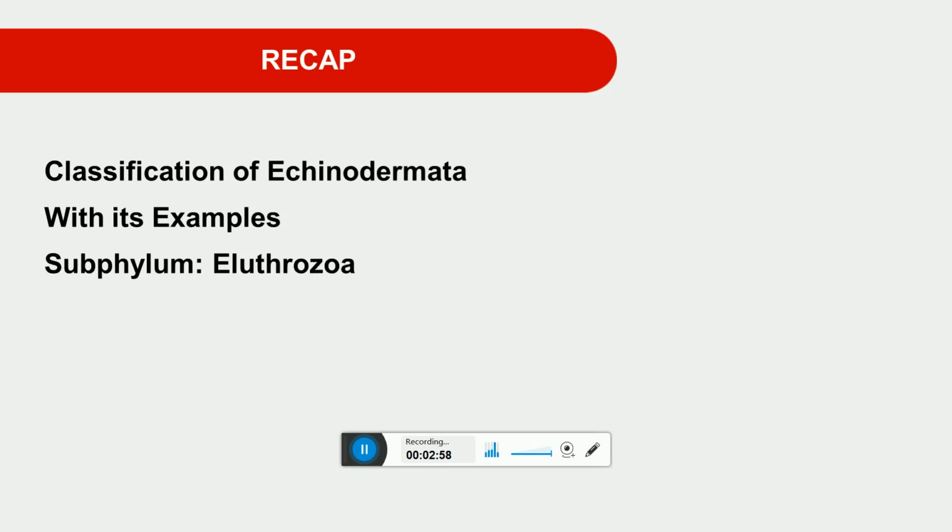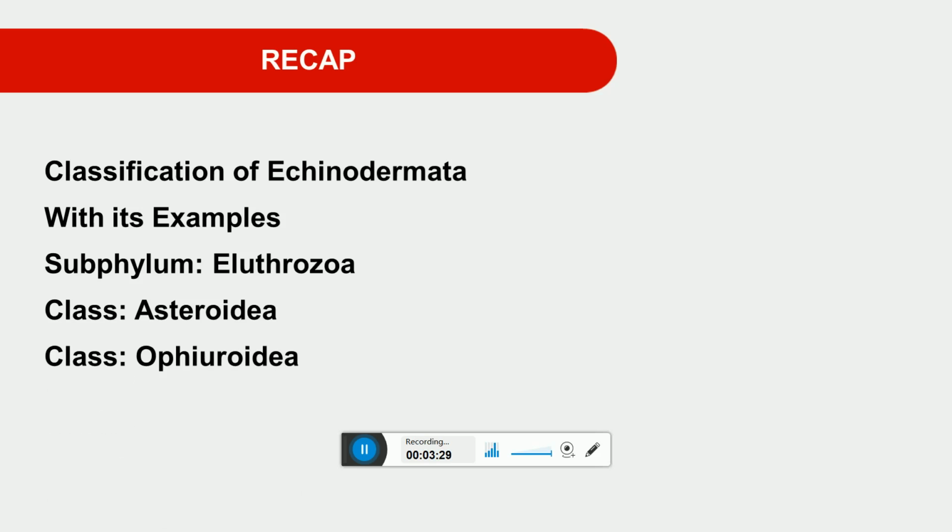Those echinoderm animals that are free living are put in the subphylum Eleutherozoa. This subphylum is divided into 4 classes. Of these, we discussed 3 classes yesterday. The first one is Asteroidea. Those animals have radial symmetry, pentamerous or star-shaped structure.